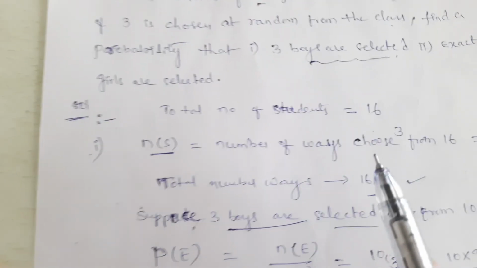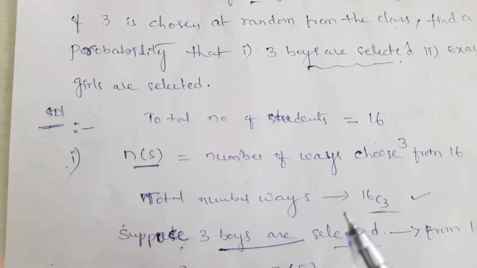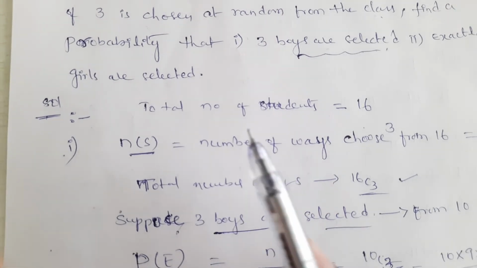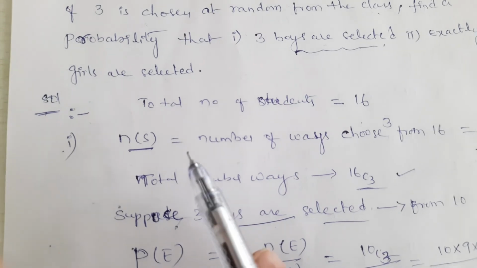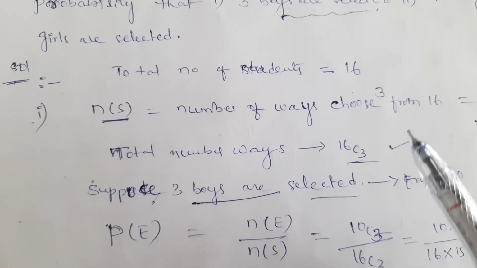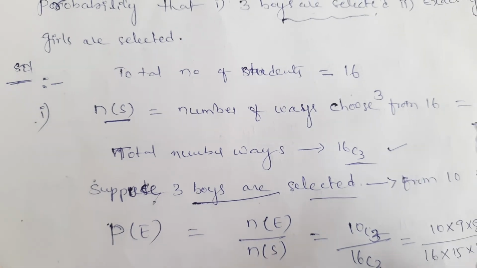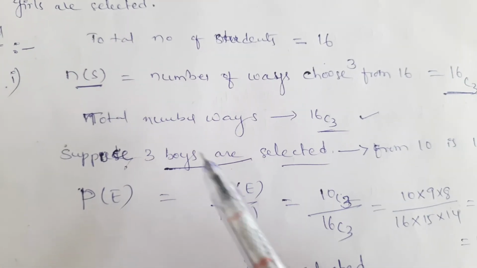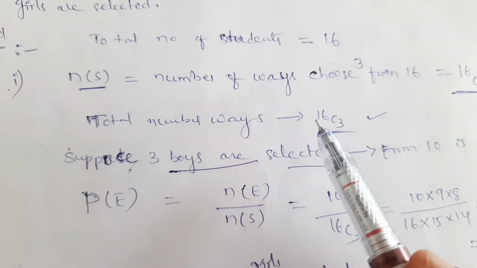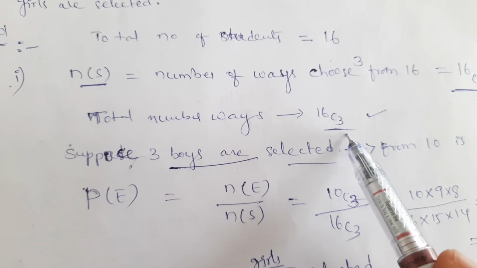A committee can be formed by choosing 3 from that 16. First, 3 boys are selected. The total number of events is choosing 3 from 16, that is 16C3.